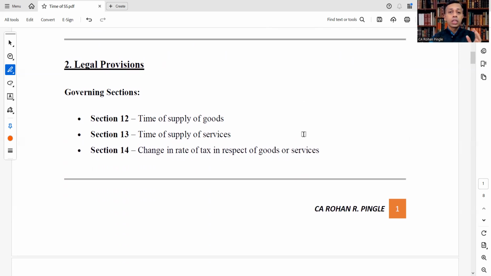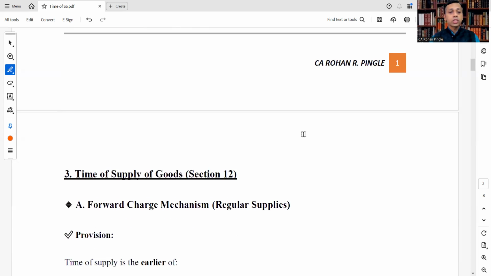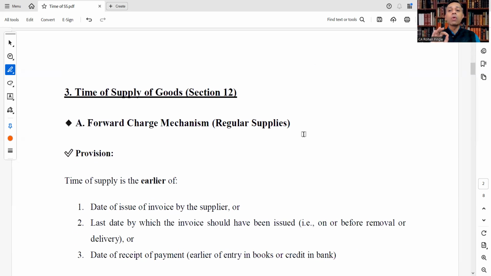Legal provisions. The governing sections are Section 12, which talks about time of supply of goods, Section 13, which talks about time of supply of services, and Section 14, which talks about change in rate of tax in respect of goods or services. Let's start with Section 12, time of supply of goods. Whenever you are watching or listening, try to make notes on your own for your easy reference. So now we are learning time of supply of goods, Section 12.